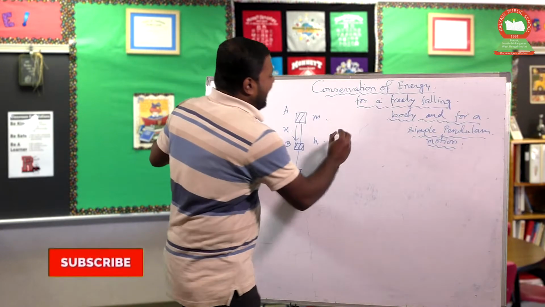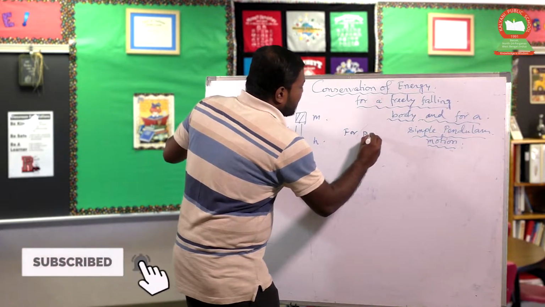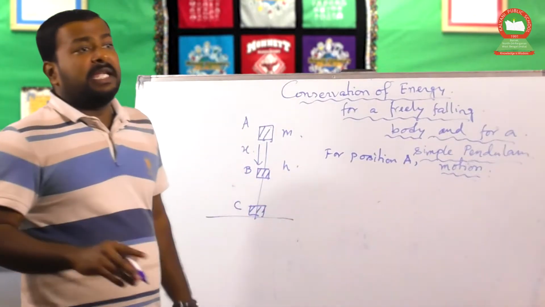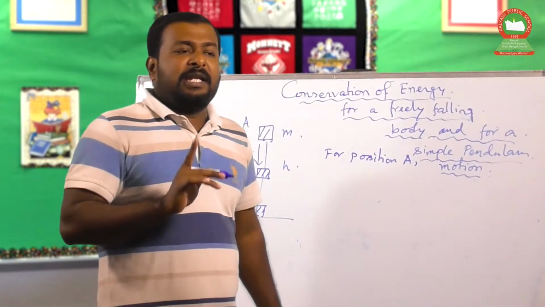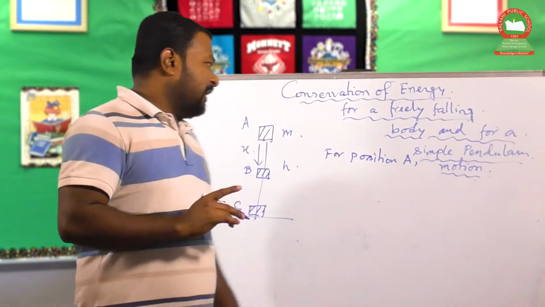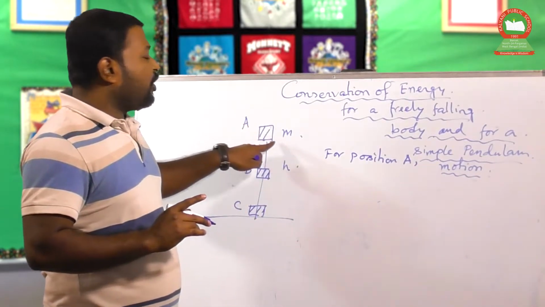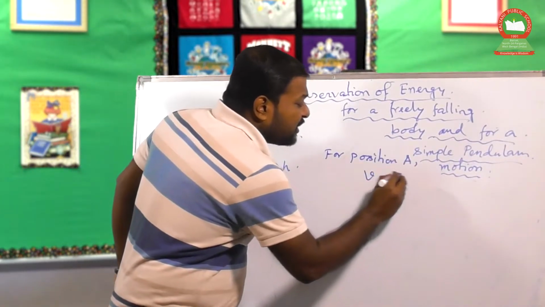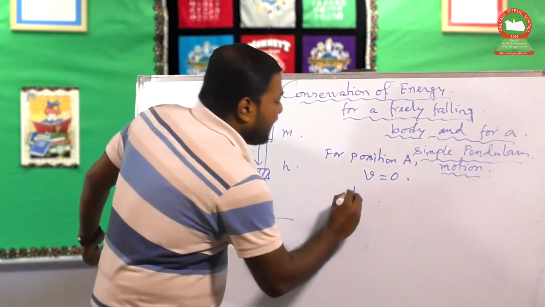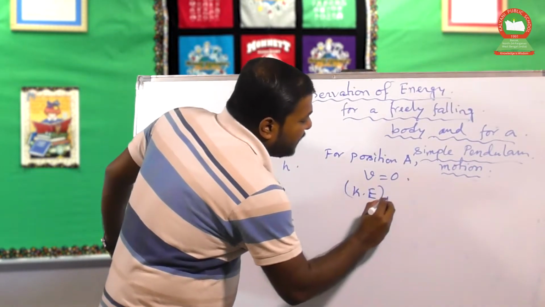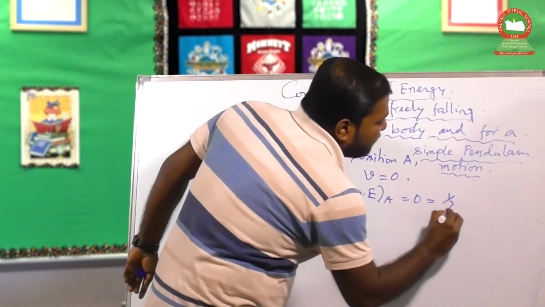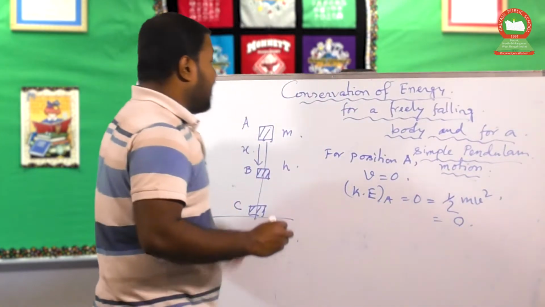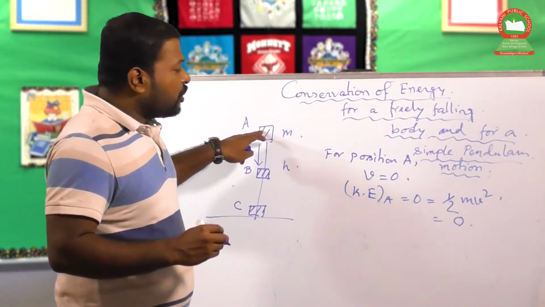Now for the position A. For position A, if the body is at rest, then there is no velocity. The velocity requirement is for the purpose of moving of the body. As the initial position of the body is at rest, for the position A, the velocity is 0. If velocity is 0, then kinetic energy KE at A should be equal to 0, because it is half mv squared, and v squared equals 0. That means kinetic energy at the maximum point of the body is equal to 0.